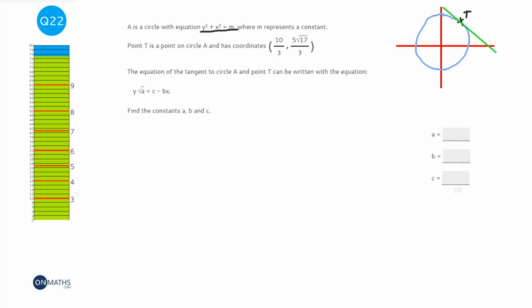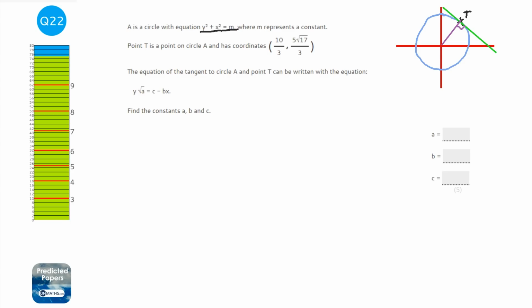But something that will help us is to understand that a tangent and a radius hit each other at 90 degrees. So if I draw on the radius, which starts at the centre, that bit there is going to be 90 degrees.